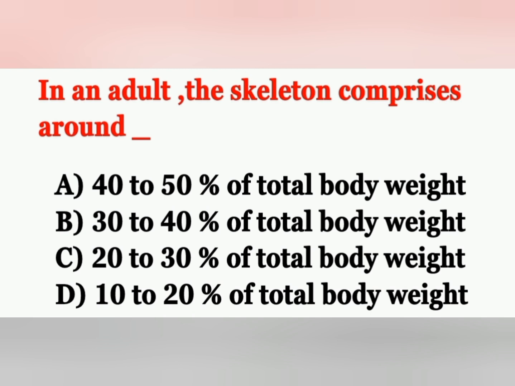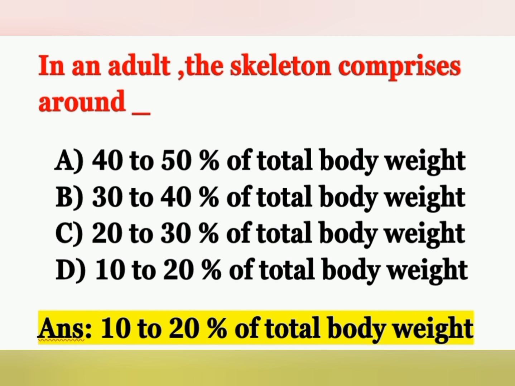In an adult, the skeleton comprises around. Options: option A 40 to 50% of total body weight, option B 30 to 40% of total body weight, option C 20 to 30% of total body weight, and option D 10 to 20% of total body weight. In an adult, the skeleton comprises around 10 to 20% of total body weight. Option D is the correct answer.